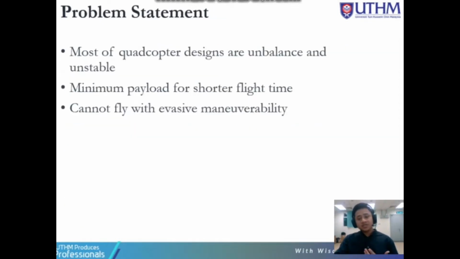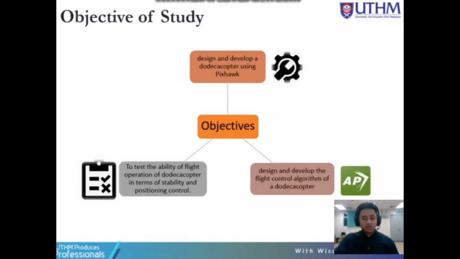So the problem statement, the main issue in previous research on quadcopter is the balancing and stability system. So most of quadcopter design will be unbalanced and lost stability in case there are disturbance such as wind. So the objective of the study is to design and develop a dodecacopter using the Pixhawk system, design and develop the flight control algorithm of a dodecacopter itself, and to test the ability of flight operation of dodecacopter in terms of stability and positioning control.